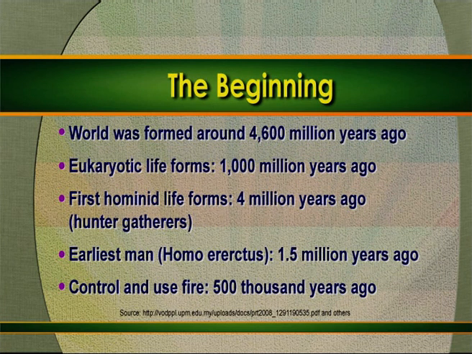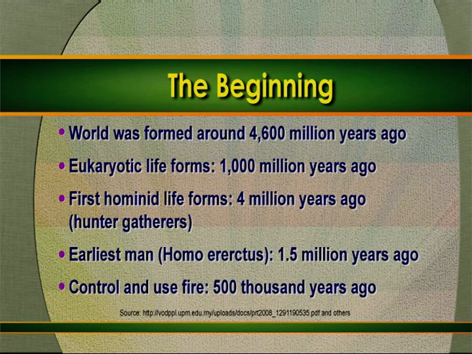Now, how did agriculture evolve? The world started around 4,600 million years ago. The first eukaryotic life forms were formed 1,000 million years ago. Eukaryotic life forms means organisms having cells which contain a nucleus and other organelles covered by membranes. So, the first eukaryotic forms of life started 1,000 million years ago.